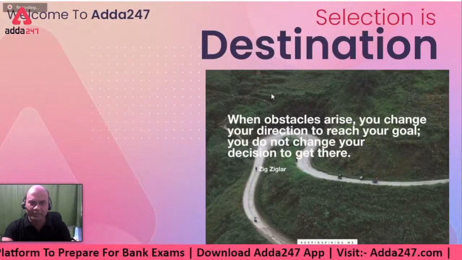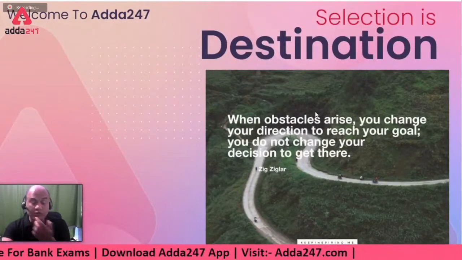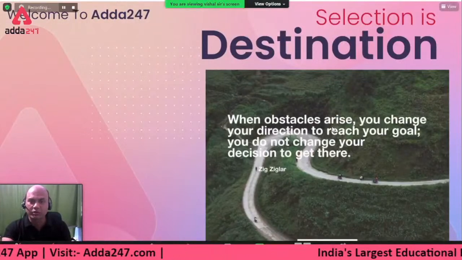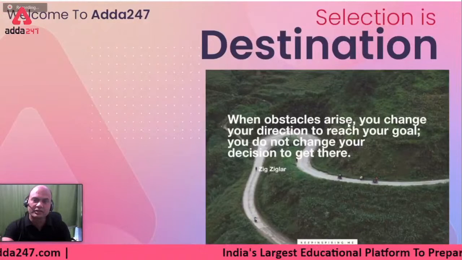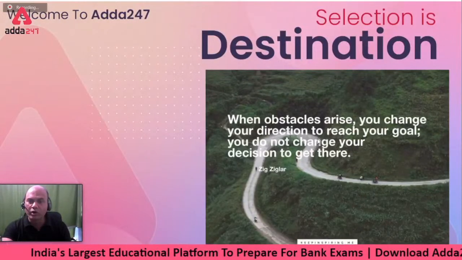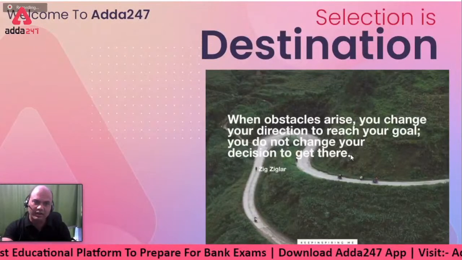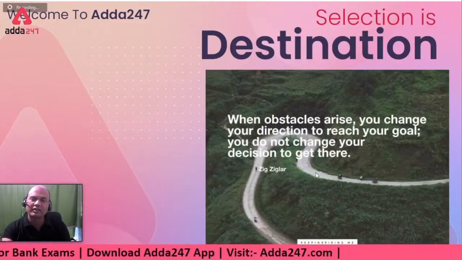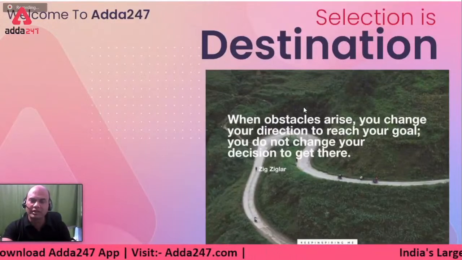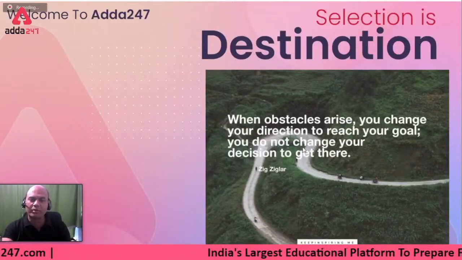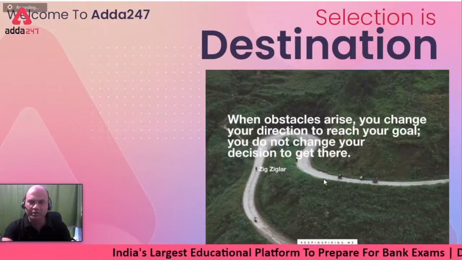Before that, before starting, let's go with the motivation first, because motivation is very important in today's age with the COVID situation. When obstacles arise, you can change your direction to reach your goal. You do not change your decision to get there. I read the same quote on a daily basis. Why? Because just reading too many things and forgetting is of no use. Reading only one or two items and then remembering them throughout your life is important.